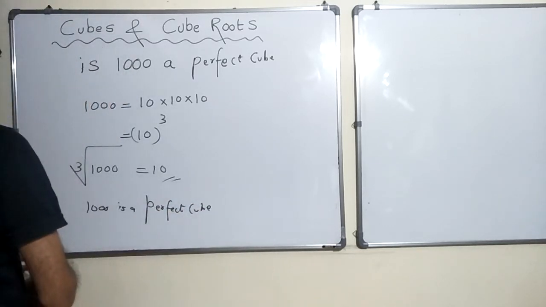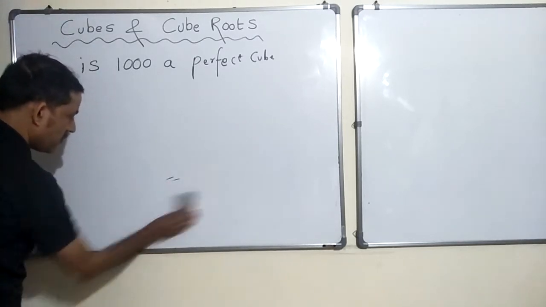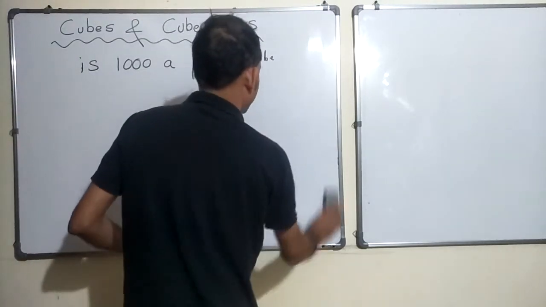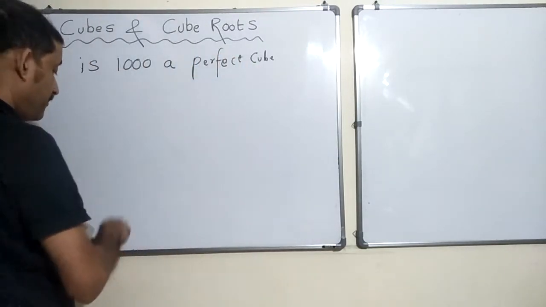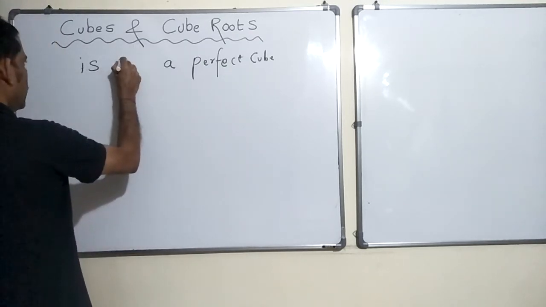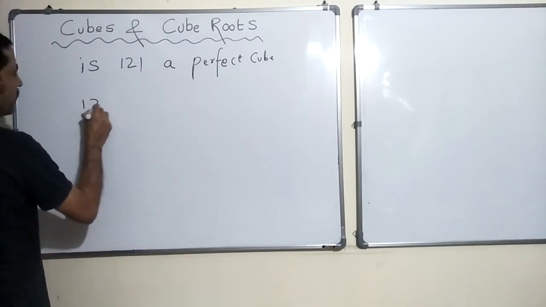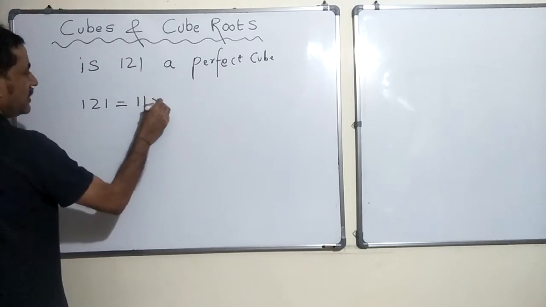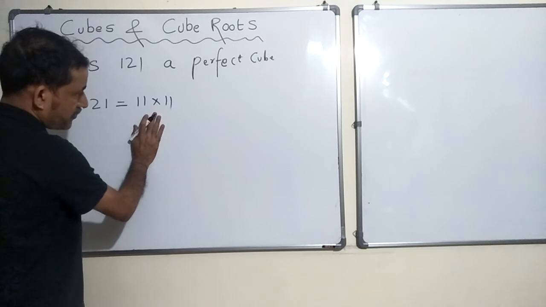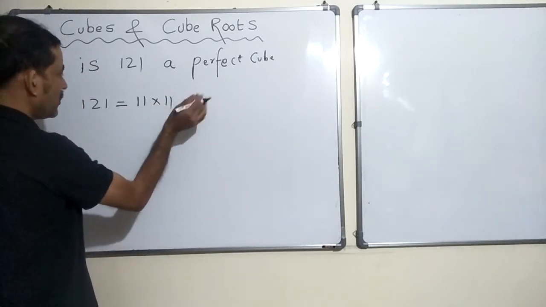Okay, let's take one more example. Is 121 a perfect cube? Let's see. 121 is nothing but 11 into 11. In this case, I am missing one more 11. If there was one more 11, then it would have worked.